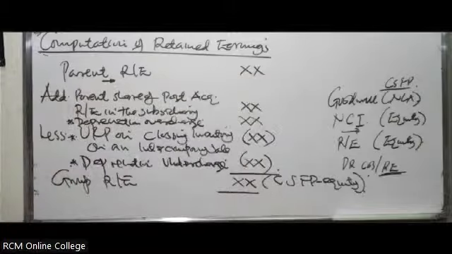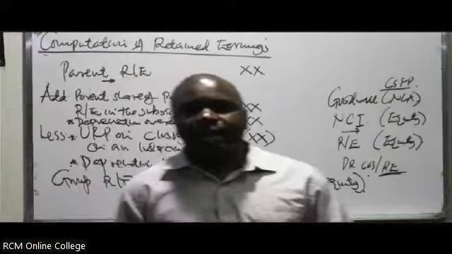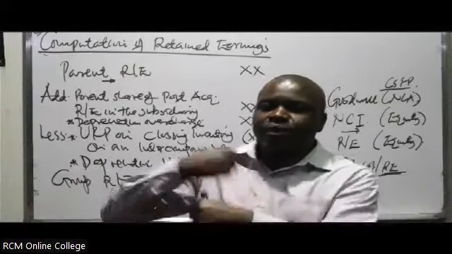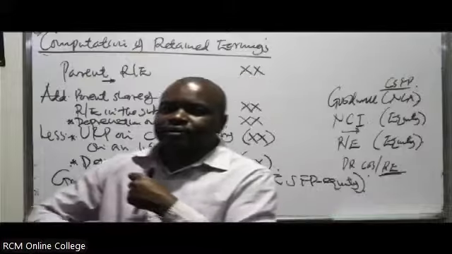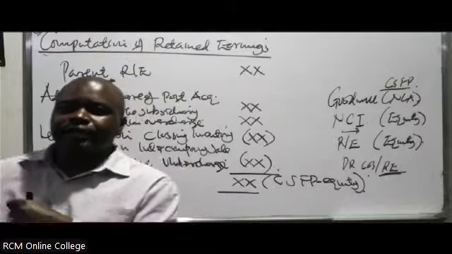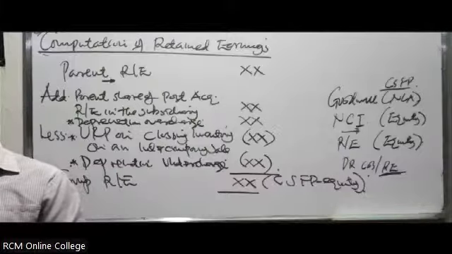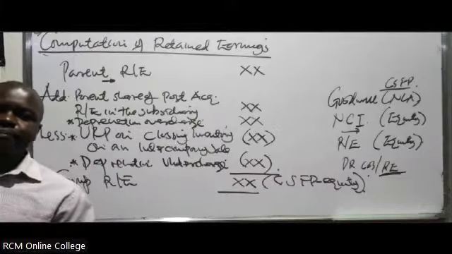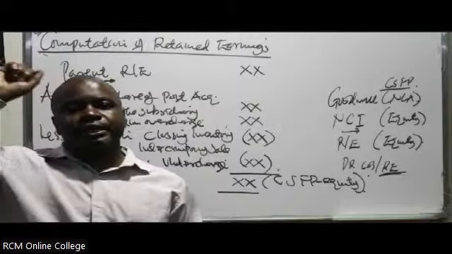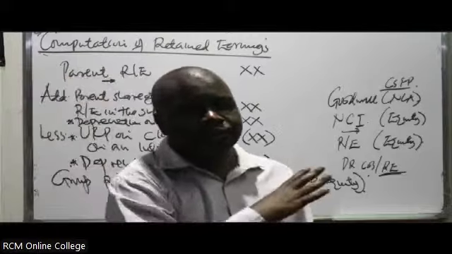When we talk about retained earnings, they are simply profits a company has been making and accumulating. They have been retaining them and not paying dividends. So rarely will it be negative. If it is negative, it means it would already have been eliminated in the comprehensive income statement because the company would have made a loss.